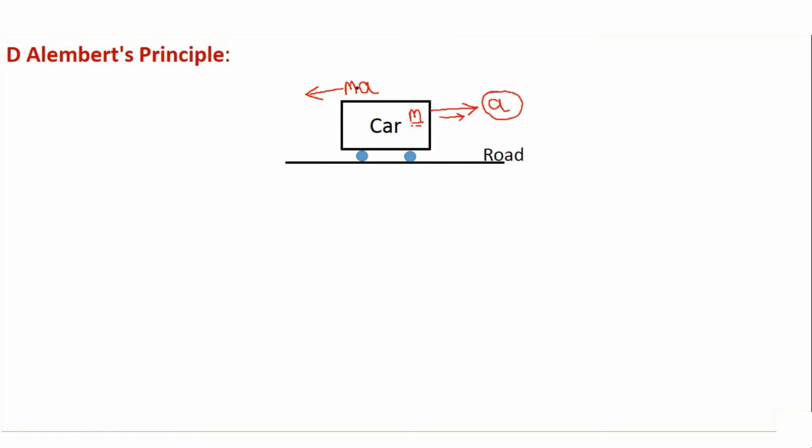Now, if I apply an imaginary force or inertia force of mass into acceleration of this body in the direction opposite to the motion of the body, or opposite to the direction of acceleration of the body, then this particular particle will be said to be in dynamic equilibrium.